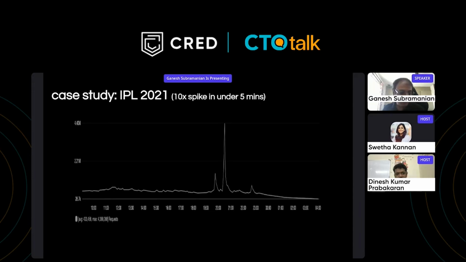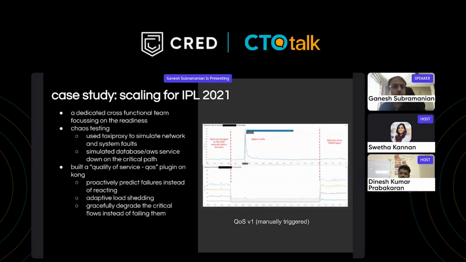This is a view from one of the microservices. Just sharing some numbers here: from 20, 30, 35,000, it went all the way to 4.5 million requests in just under 5 minutes. Again, this is during the power play time period. So how did we do this? How did we handle the first leg of IPL 2021?